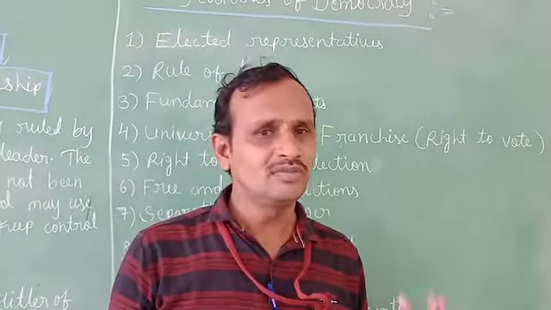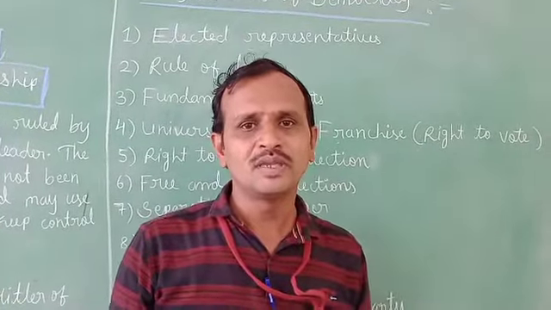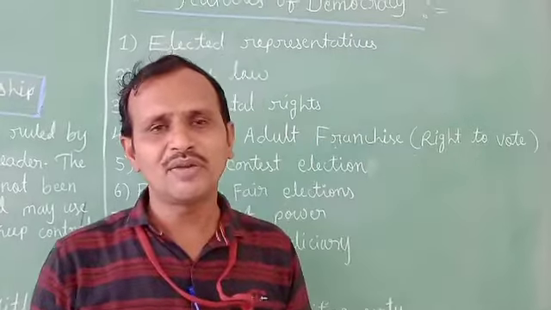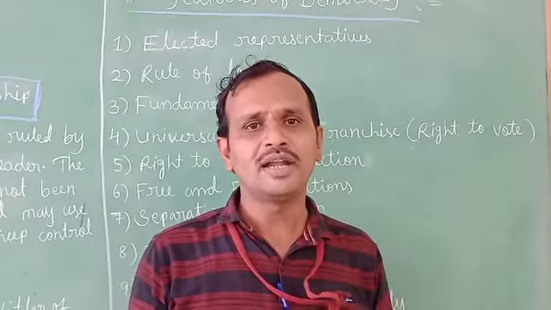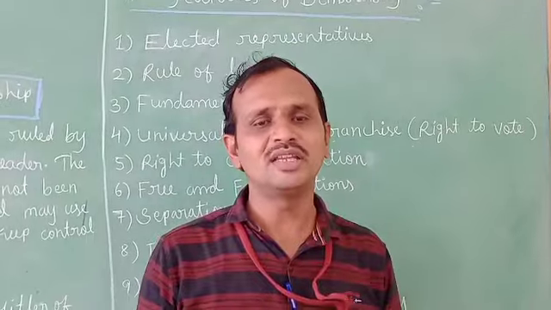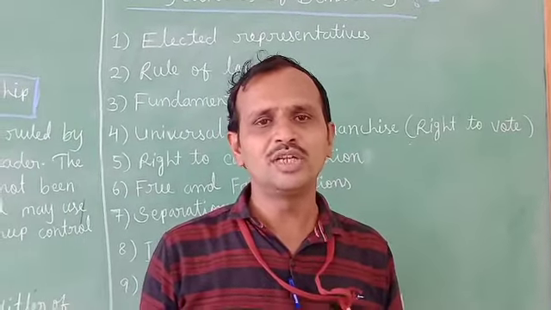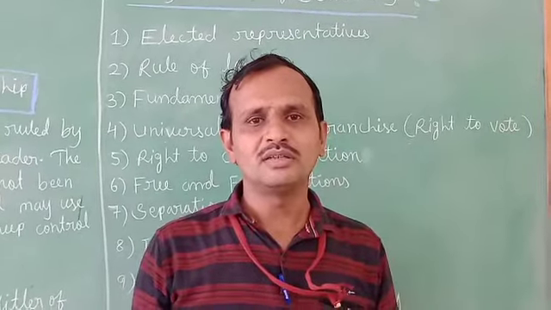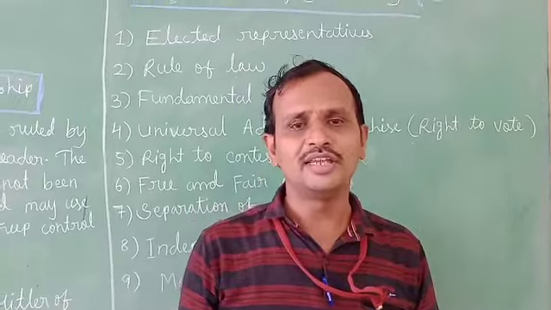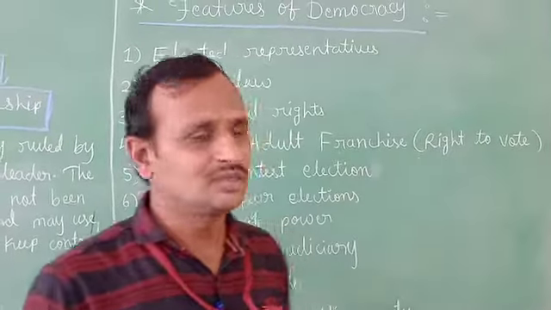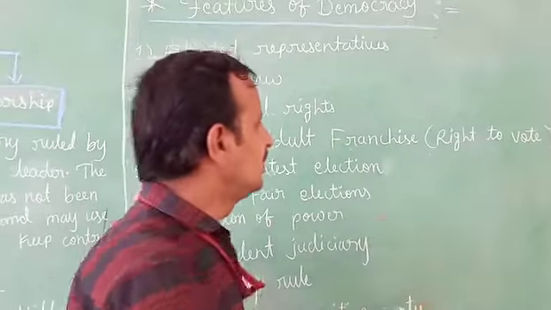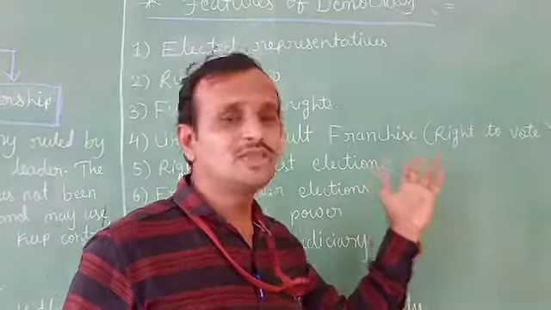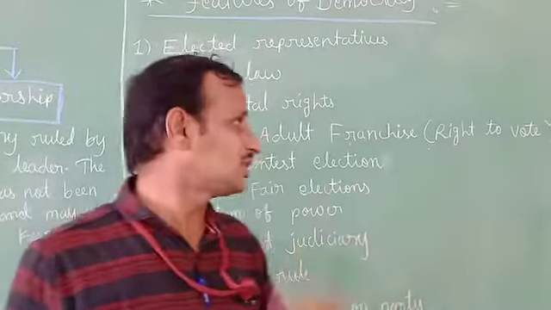So that's why it is very important. For example, the government of India provides voting power to citizens at the age of 18. That is the example. We have voting power, but the age must be 18. This is called universal adult franchise. Universal adult franchise means voting power in a democracy.